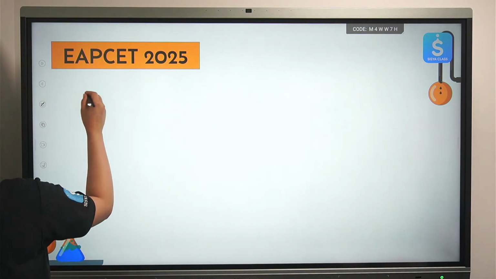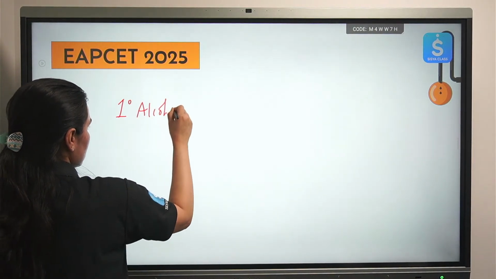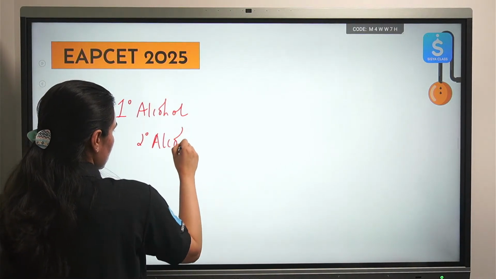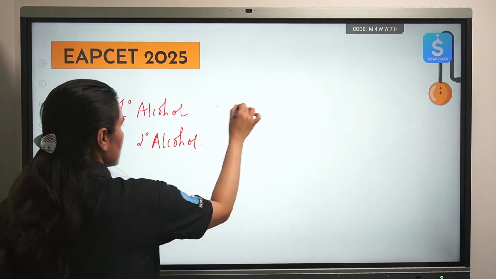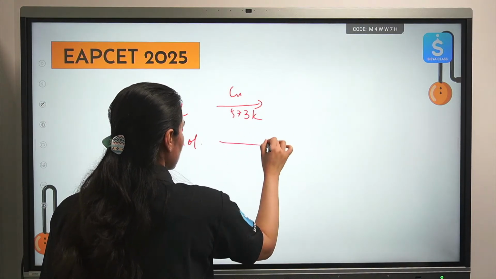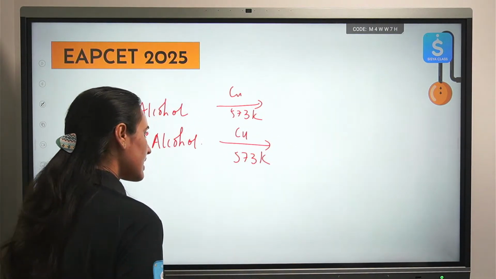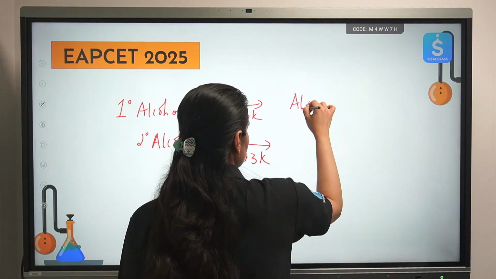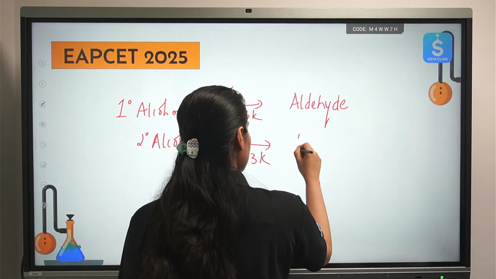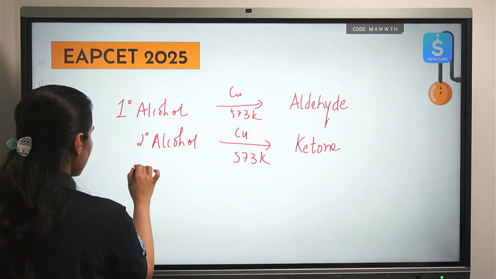So when you have a primary alcohol, copper 573 Kelvin, same reagent, copper 573 Kelvin. From here you will get some aldehyde. From here you will get ketone. And from here you will get some alkene.